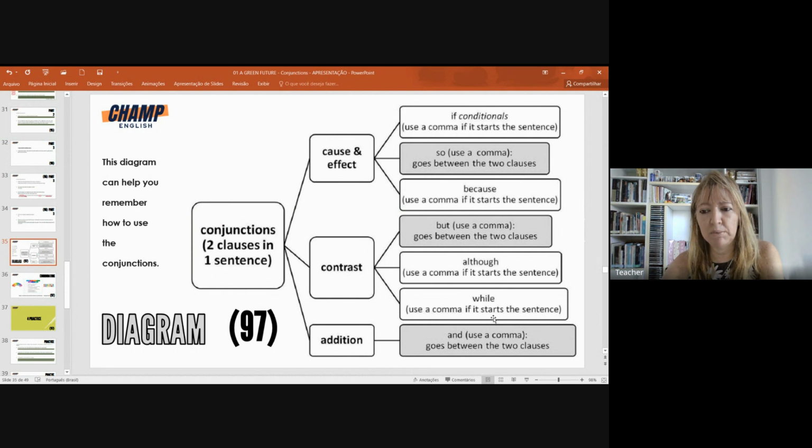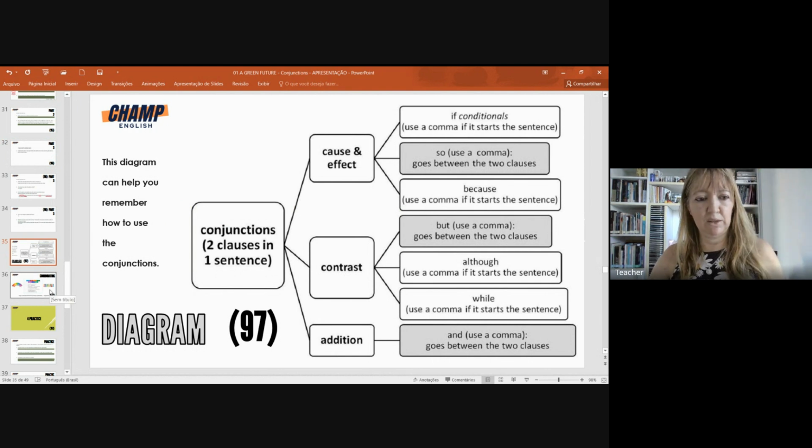Use a comma if it starts the sentence. The last one is the one that means addition. So you have and. Use a comma, it goes between the two clauses, right? So this is the diagram.